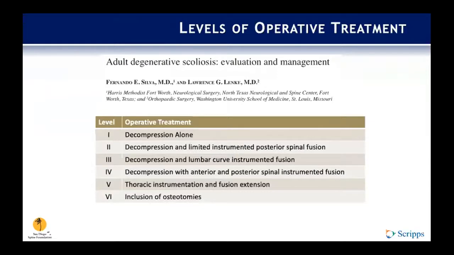So Silva and Lenke produced this paper, which was a summary of the evaluation and management of adult degenerative scoliosis, and proposed the 6 levels of operative treatment. The 6 levels would be: decompression alone; level 2, decompression with limited instrumented posterior spinal fusion; decompression and lumbar curve instrumented fusion; decompression with anterior and posterior spinal instrumented fusion; thoracic instrumentation and fusion extension; and then the last one and the most invasive would be the inclusion of osteotomies to achieve your correction.